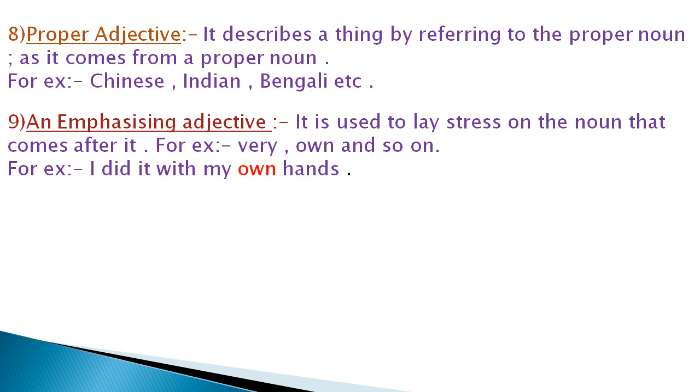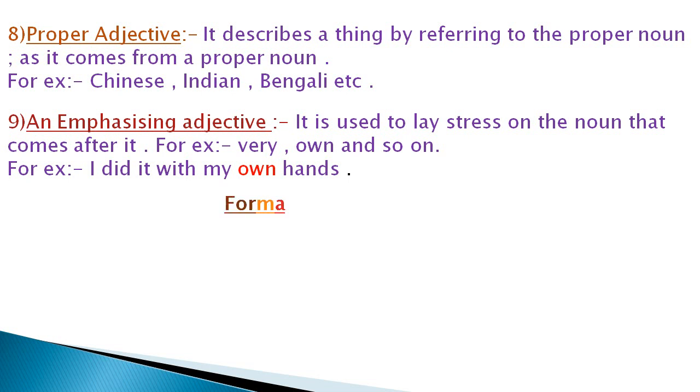सरल शब्दों में कहें तो emphasizing adjective noun पर जोर देकर अपनी बात कहने के लिए यूज़ किया जाता है. In the example form we can see, I did it with my own hands. Own word is used before the noun hands, and it is laying stress on the word hands. How I did it? I did it with my own hands. So it is an example of emphasizing adjective.